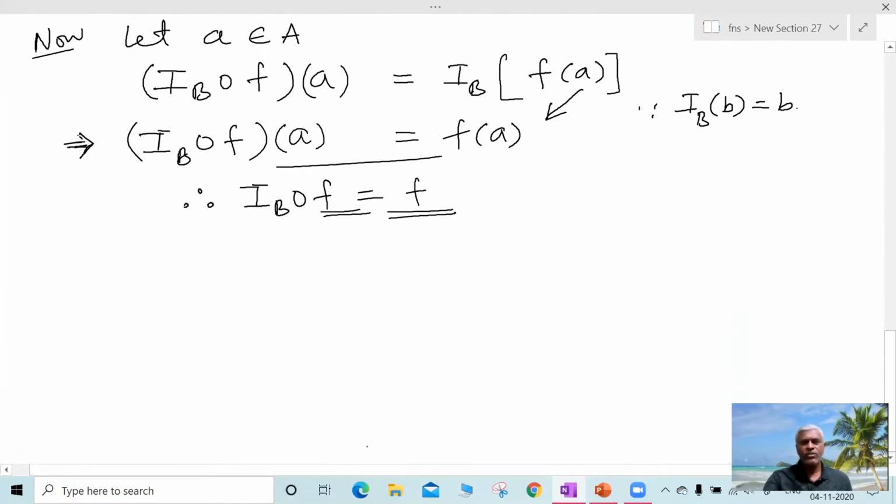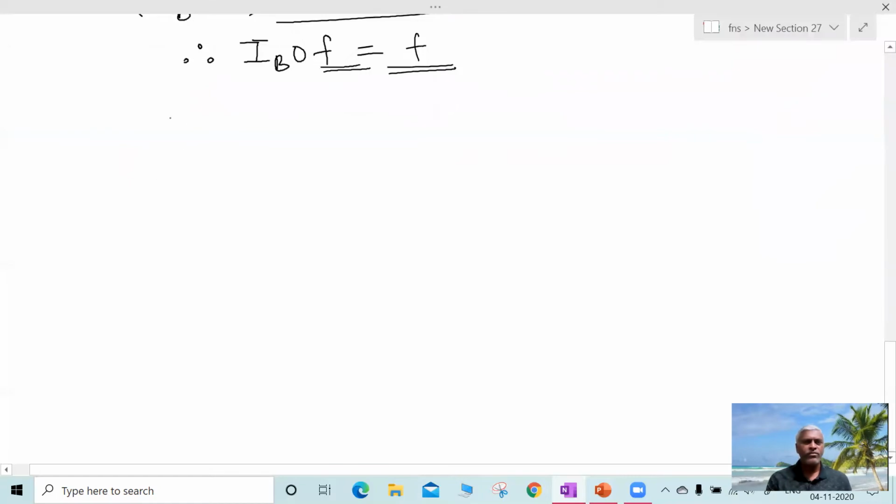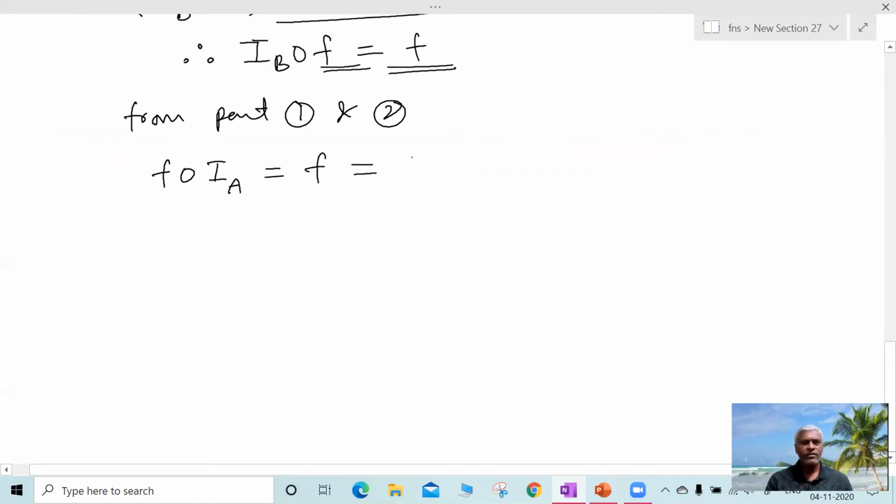So by this, from part 1 and 2 we get F circle IA is equal to F, and this is equal to IB circle F. So this is the proof.